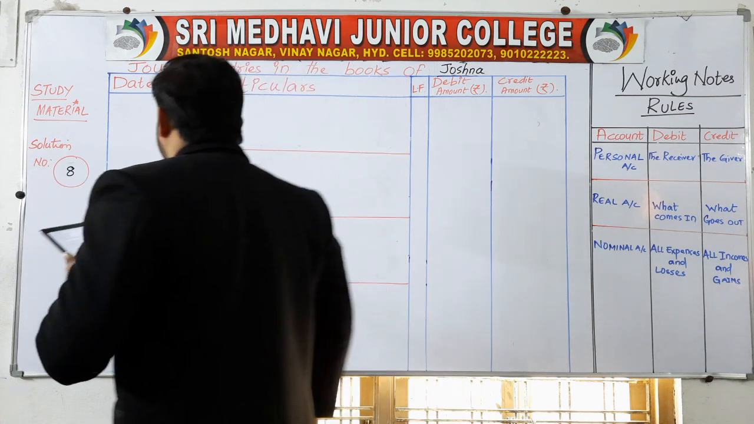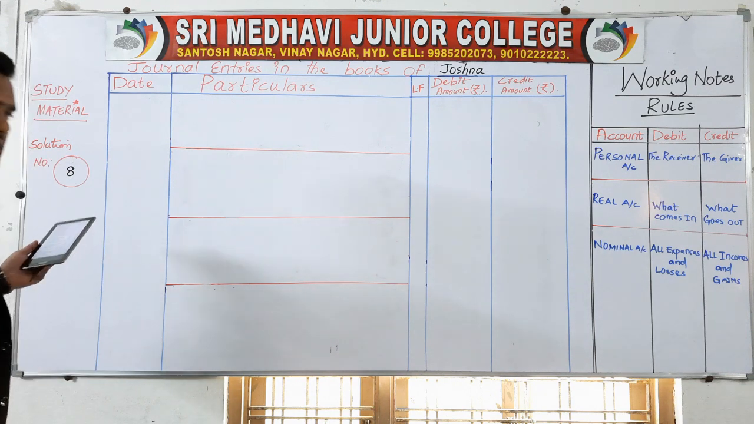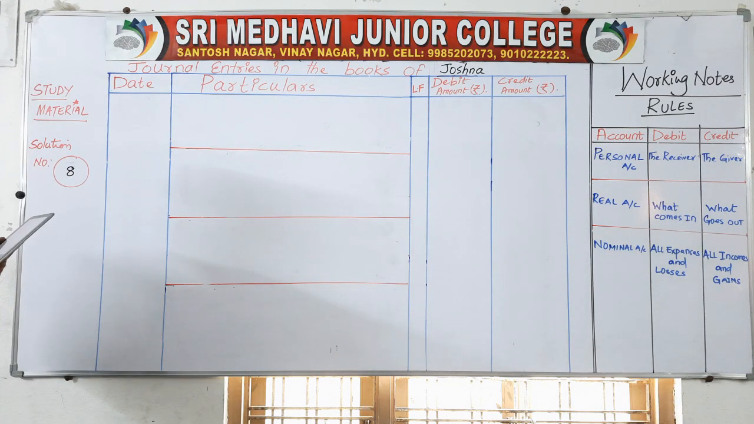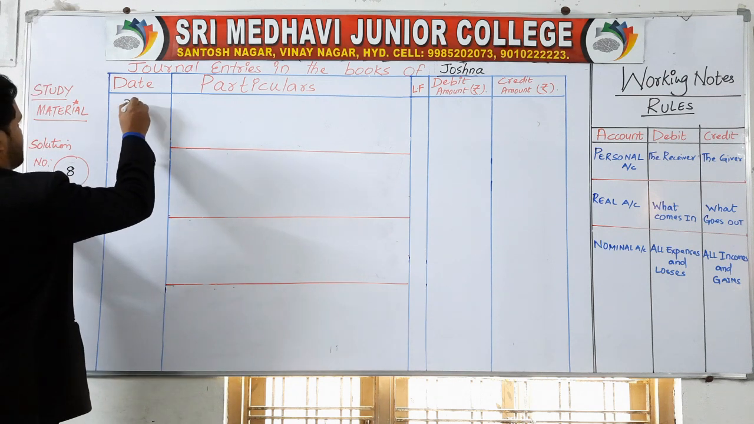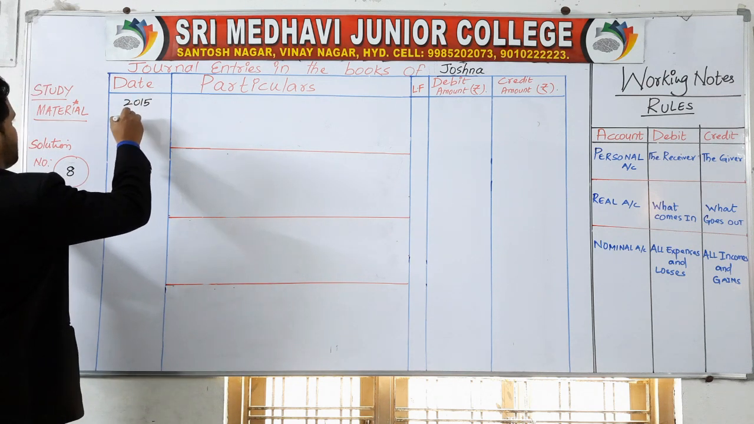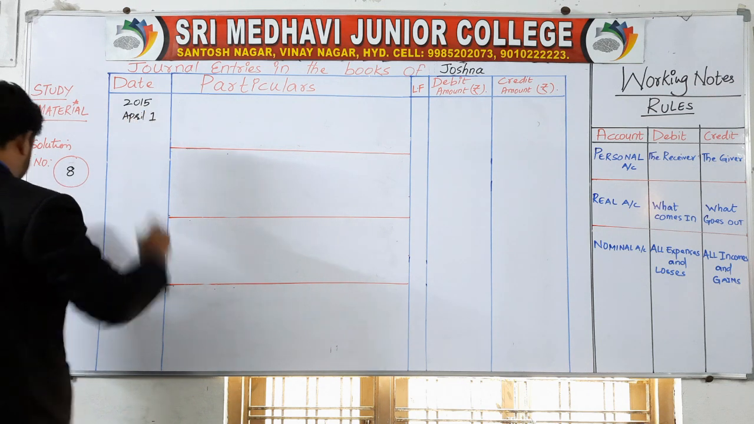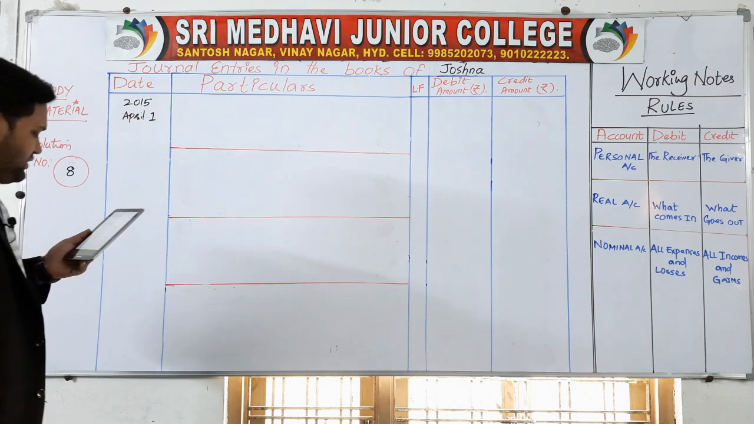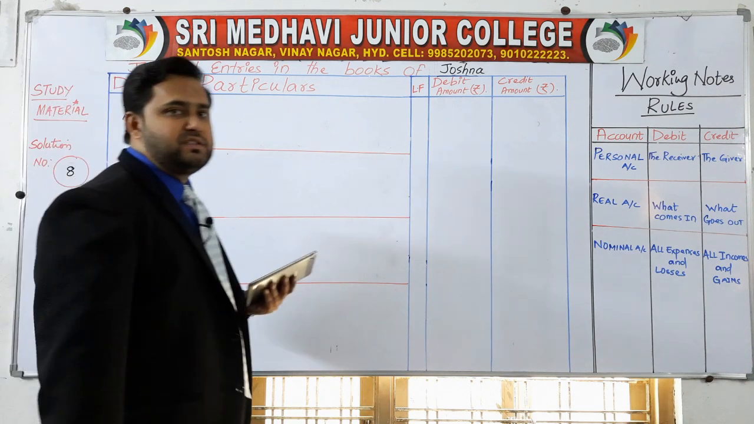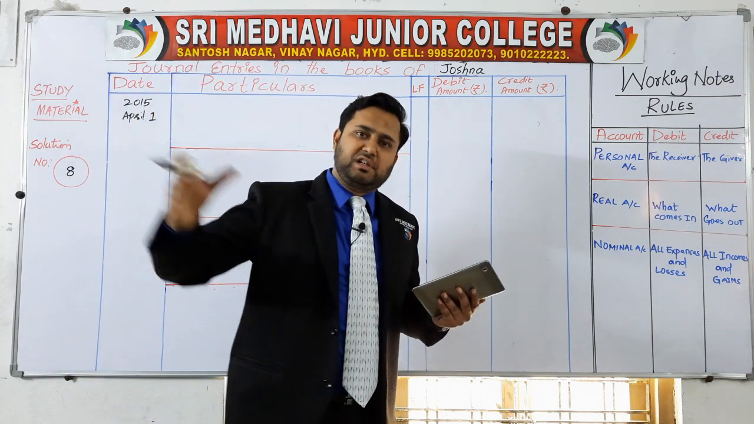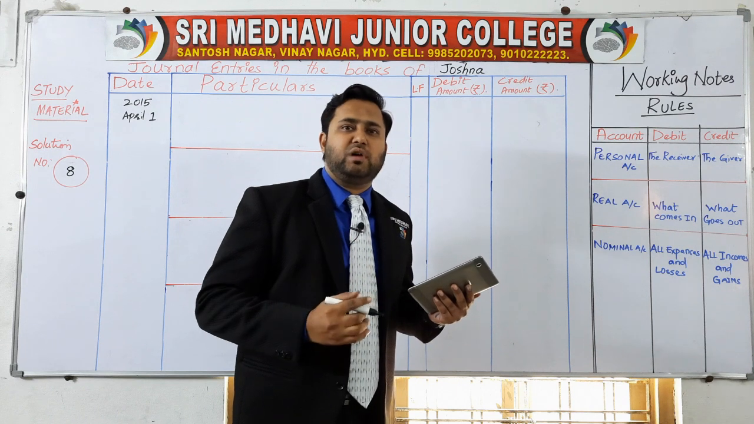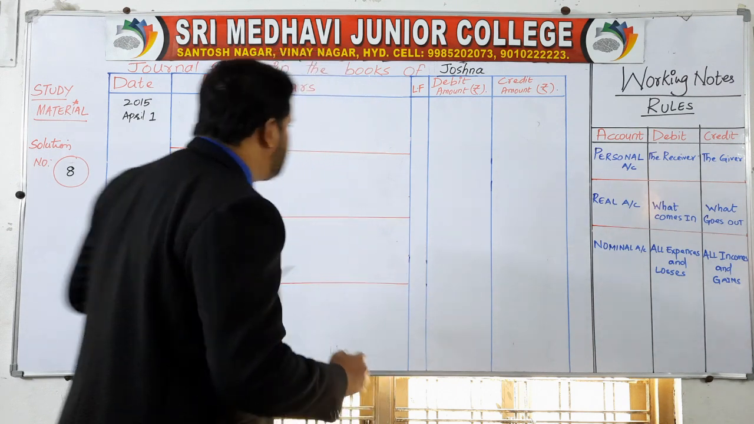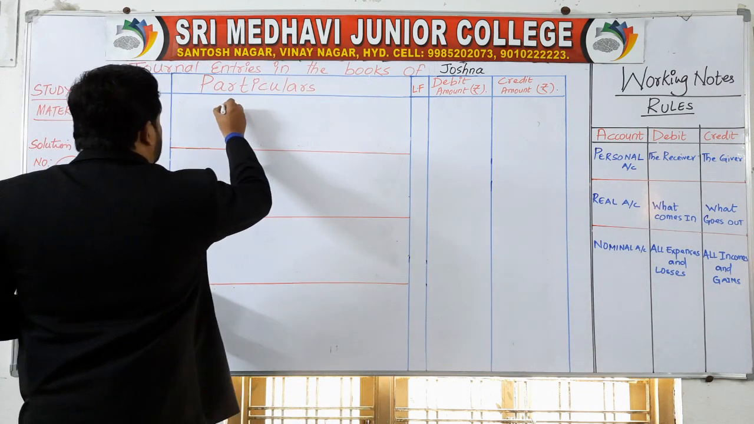So in the books of Joshna, journal entries in the books of Joshna. Solution number 8. Started business on 1st April 2015. So she has started business with rupees 50,000. Only started business is given, which means that she has started the business with cash. You have to assume like that. So she has started the business cash, means cash came into the business.